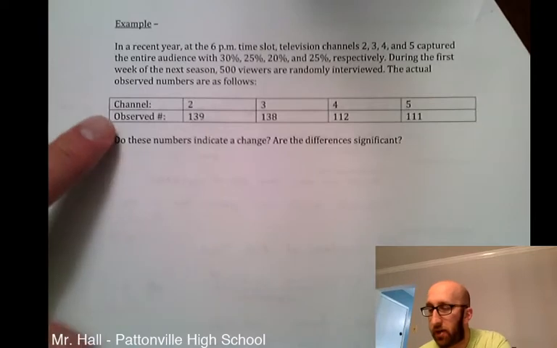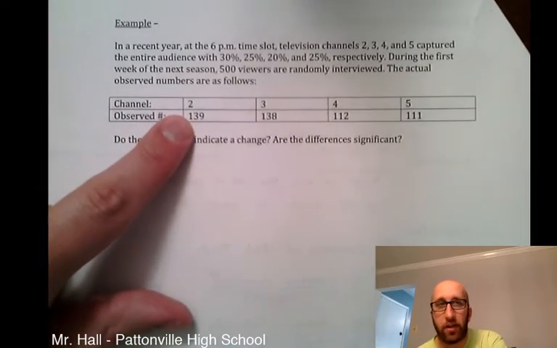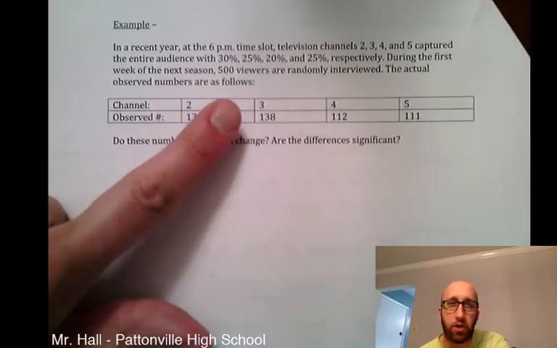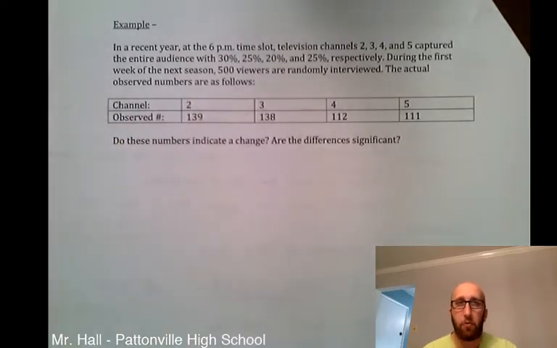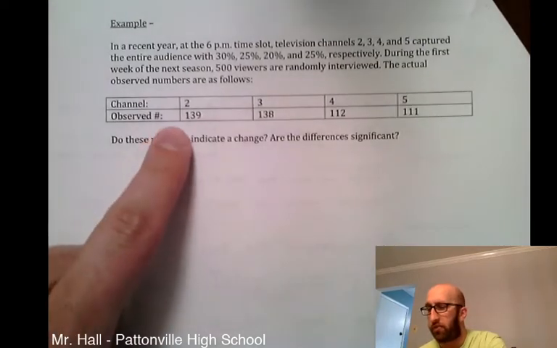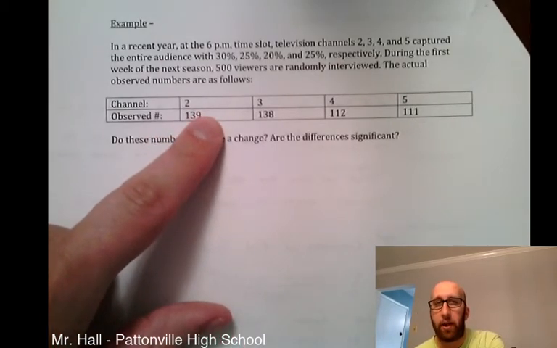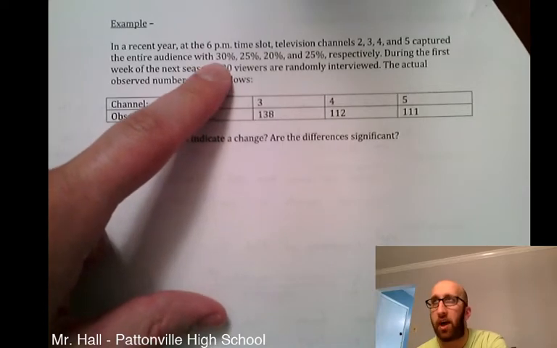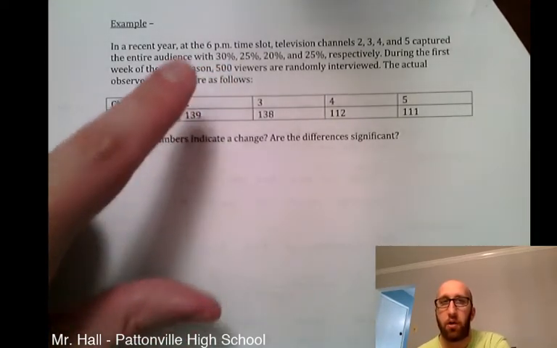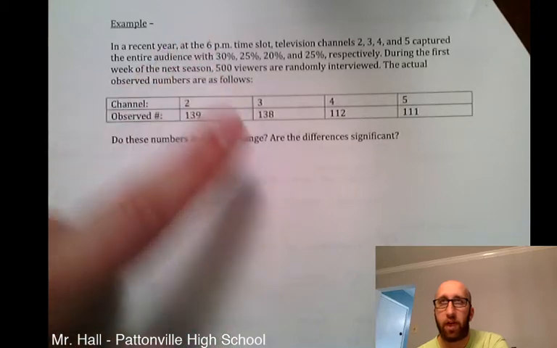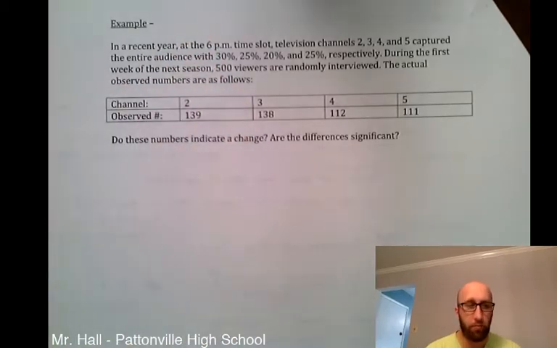So we have a table here. In our sample, we had 139 watching channel 2, 138 watching channel 3, and so on. So the question is, do these numbers indicate a change? Are the differences significant? We have an observed sample, and we want to see if this sample matches up with the hypothesized distribution. They want to know, are we changing from this hypothesized breakdown? So we're going to perform a chi-squared goodness of fit test.